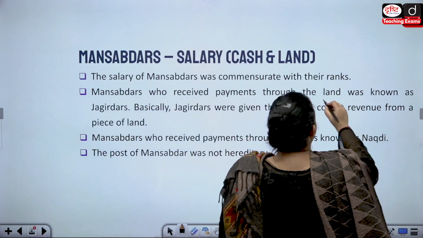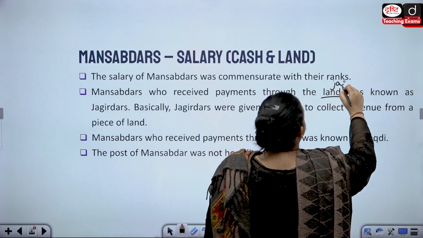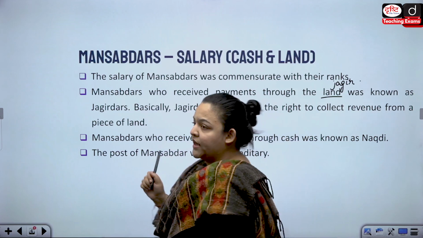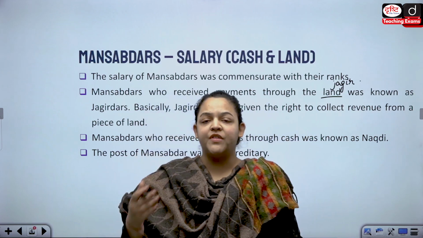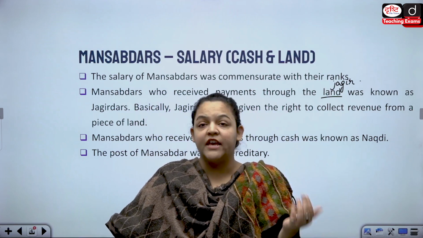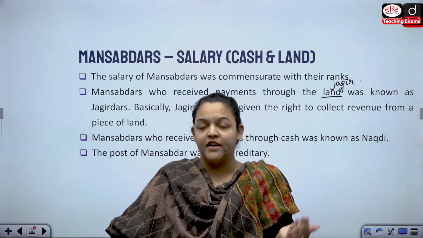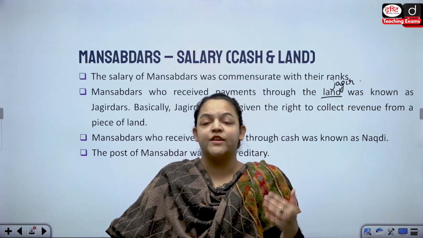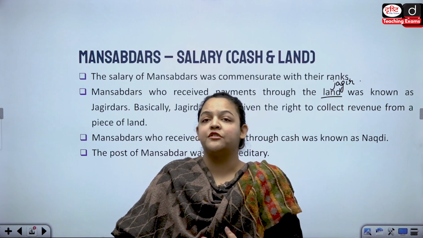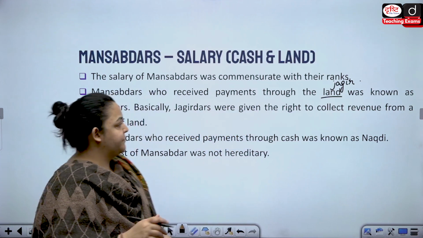And who are the Jagirdars? The Mansabdars are the Jagirdars. Why? Because they have been given land for their salary. So instead of giving them the salary in cash, the salary was given in the form of land.